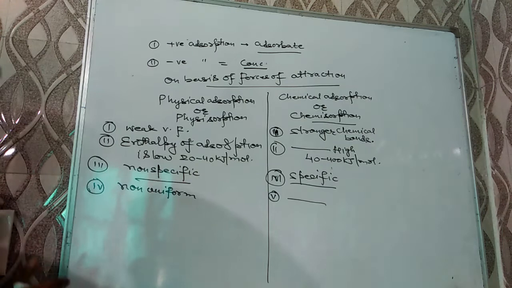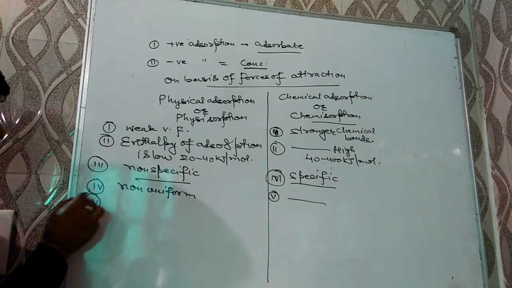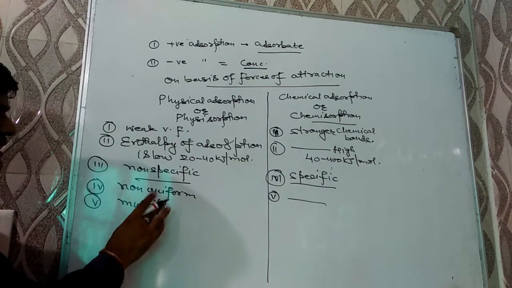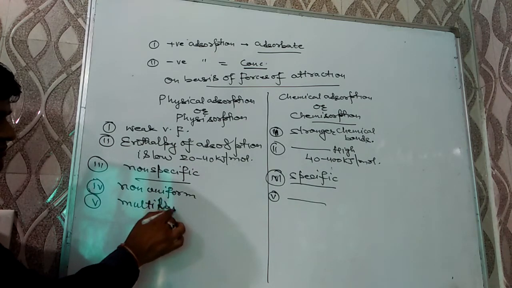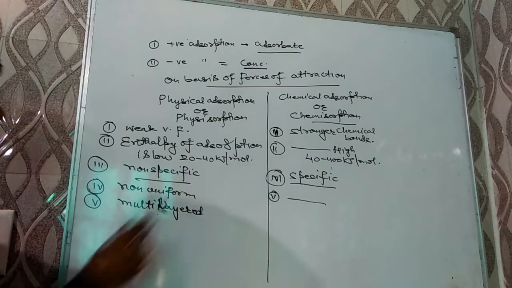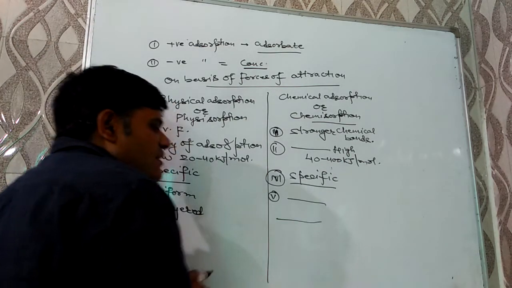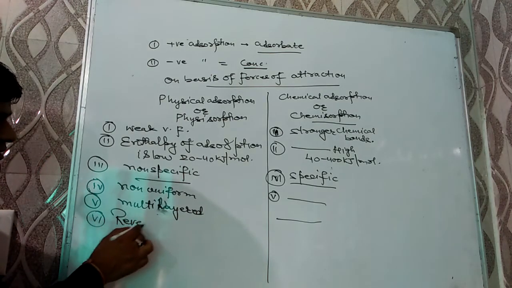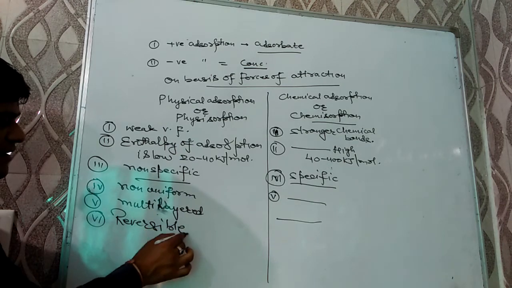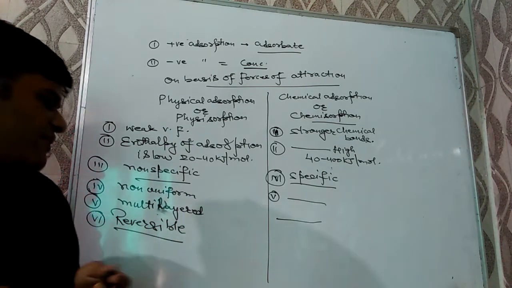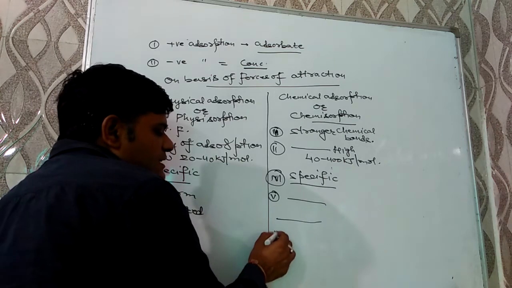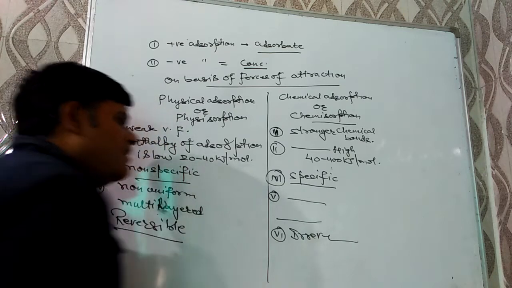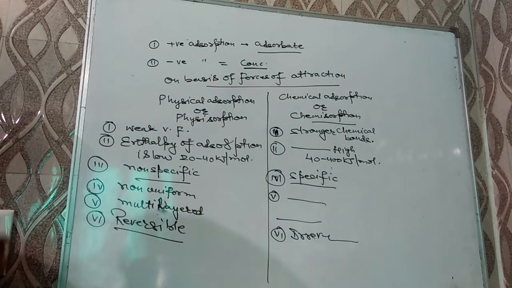Next, physical adsorption is multi-layered, but chemical adsorption is unilayered. Next, physical adsorption is reversible, as van der Waals forces are weak, but chemical adsorption is irreversible.